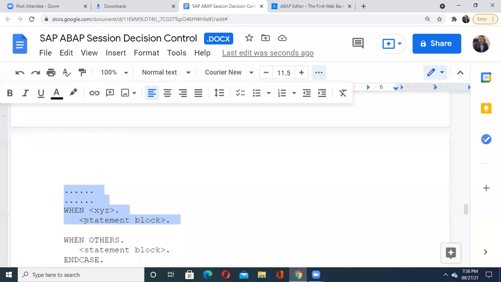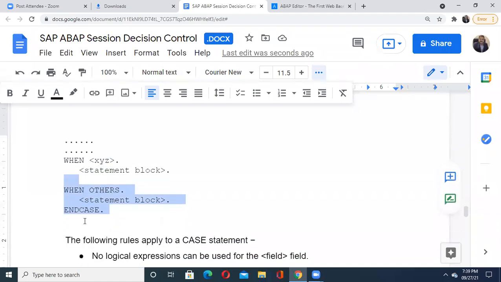And just like in the switch statement of C programming, where we wrote the default case, here it is saying when others: if it is not matching with any case, then execute this when others case, like a default case in C programming. Then we have to end it with this end case. So it starts with case, then field, and the entire block ends with this end case.